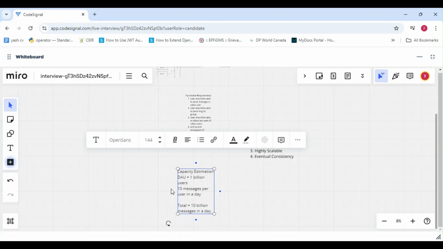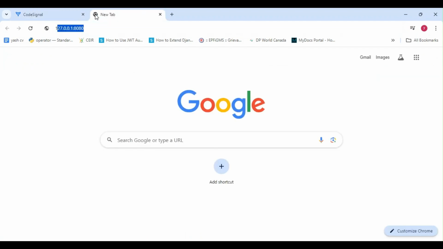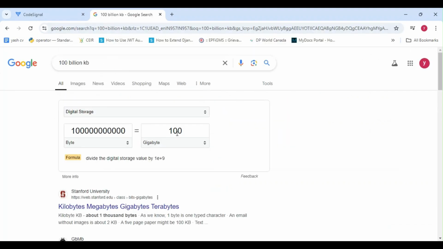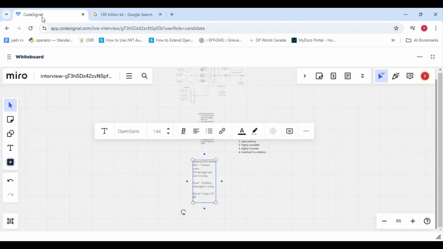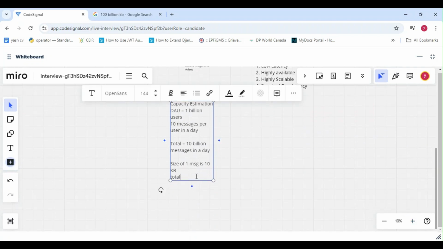So if total is 10 billion messages in a day, and let's say on an average, the size of one message is 10 KB. This is average. So basically size of 10 billion messages will be 100 billion KB. So it is basically around 100 gigabytes, right? So total is equal to 100 GB. This much storage we require for a day.